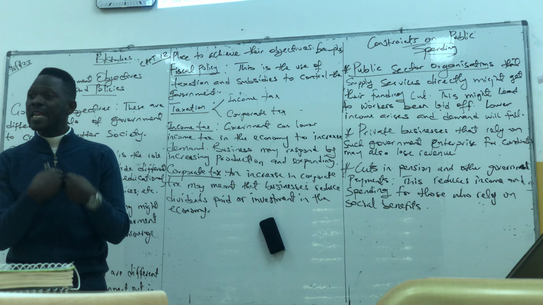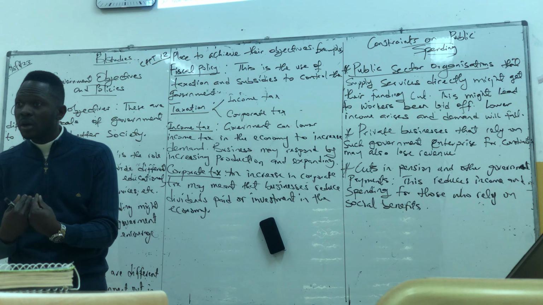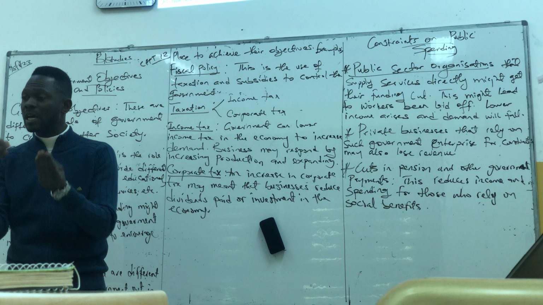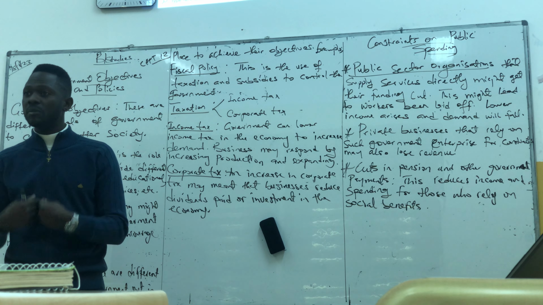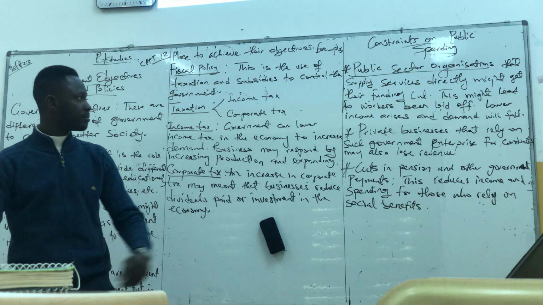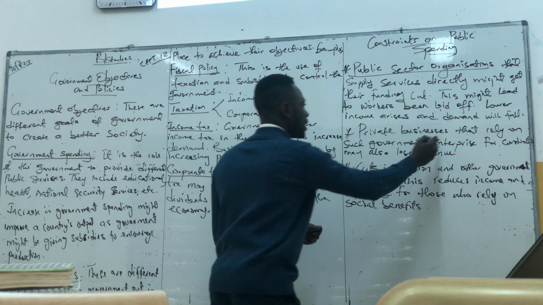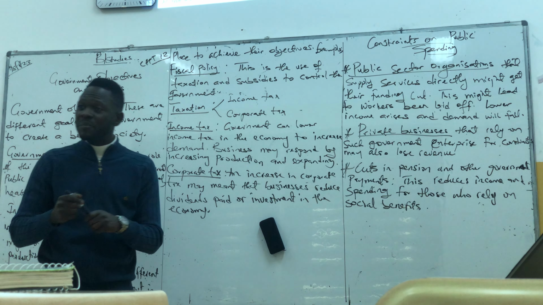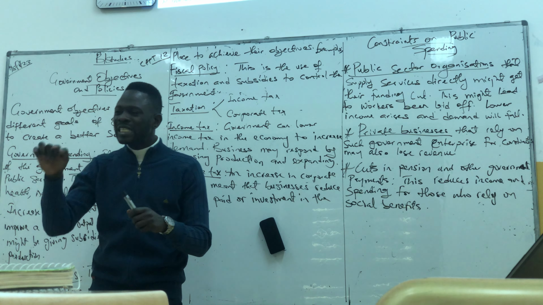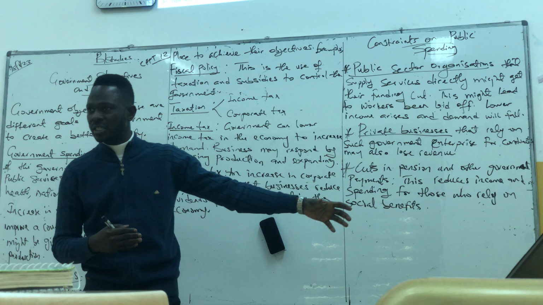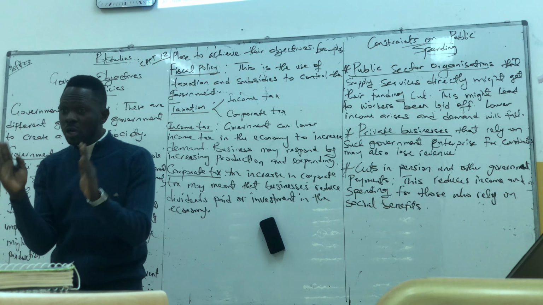So if these workers are laid off, their income will fall. If their income falls, the demand in the economy will also what? Fall. Businesses will not sell as they used to sell. Private businesses. If government wants to reduce government spending, businesses that rely on government contracts, some businesses, they only work because they have contracts with government. But because government is reducing its spending, they won't be able to get contracts from government. As a result, they will lose revenue.